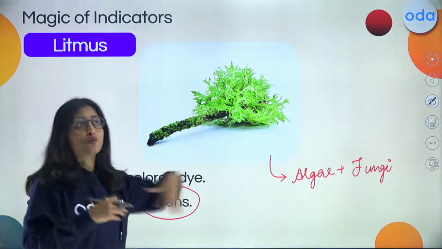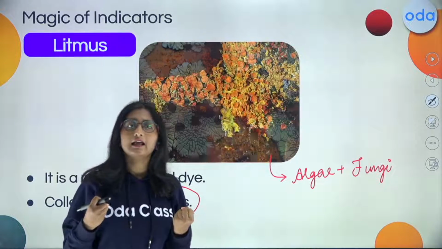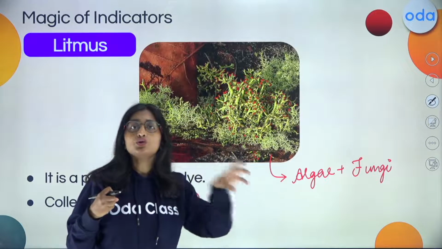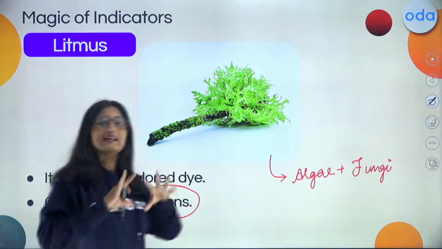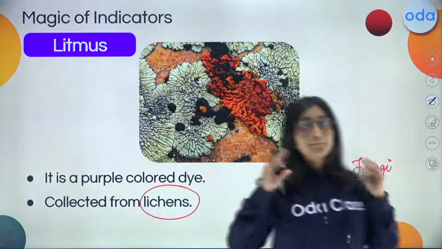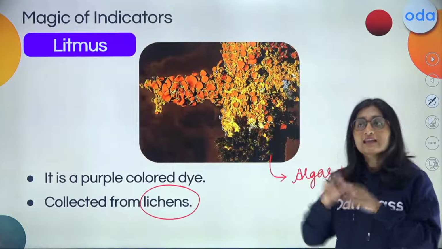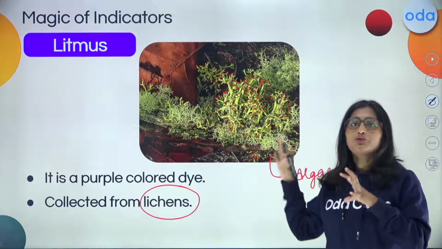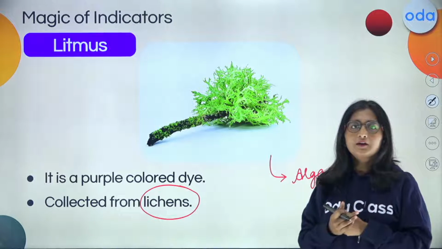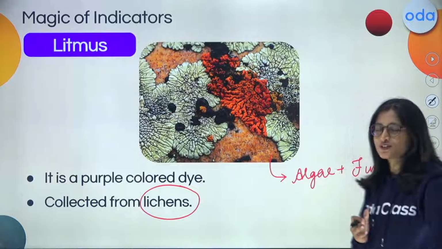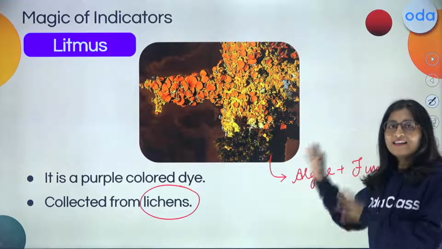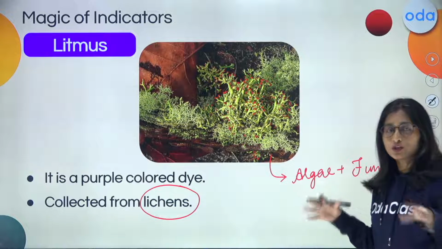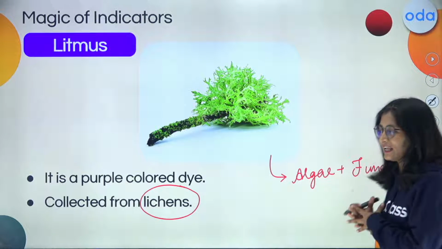Now, whenever you go to places which are quite pollution free, right? In those regions, you will find them quite intact in the same color. But when there are pollution-causing industries around that area, it is going to turn black in color, right? So this is additional information for you. You can find this very useful whenever it comes up in any kind of situation. You can use this as a pollution indicator.